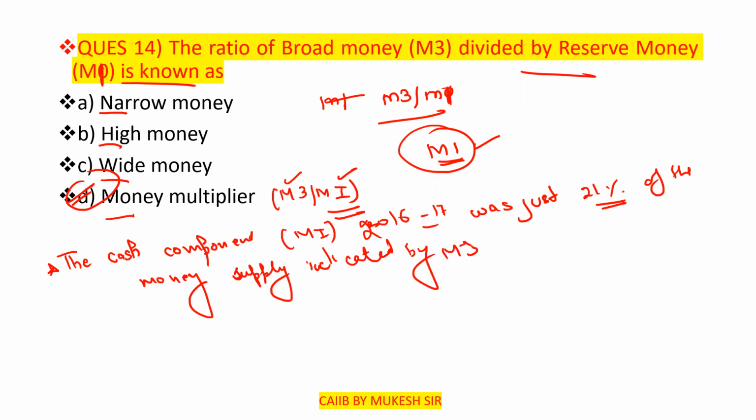So the correct answer is that the money multiplier is M3 by M1. Now move to the next question.